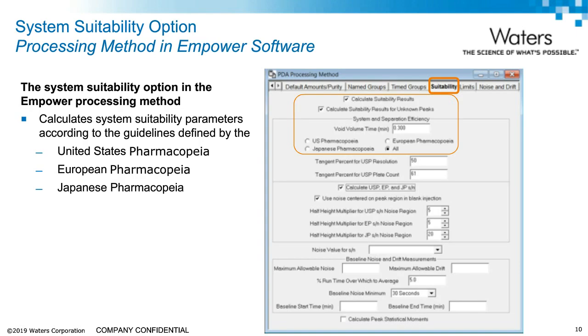The system suitability option in the Empower 3 processing method calculates system suitability parameters according to the guidelines defined by the United States, European, and Japanese Pharmacopoeia. Just simply enable this function by clicking on the box, select the guidelines required for your analysis, and process the data.